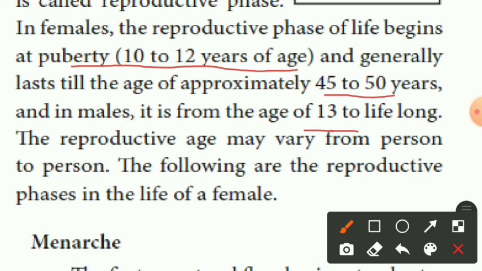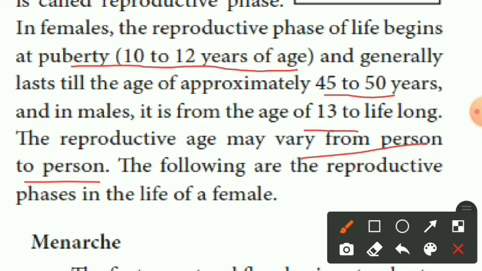So, the reproductive age may vary from person to person, and genital characters also influence the reproductive age.